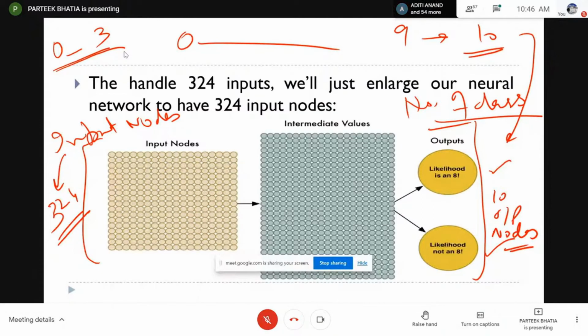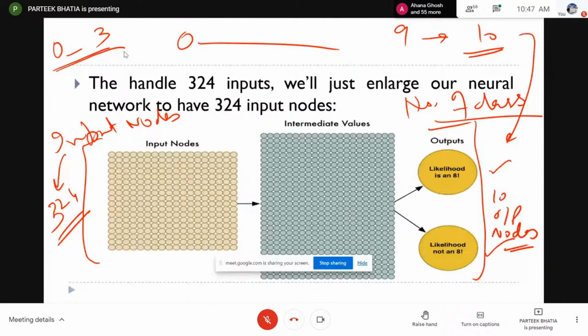Sir, maybe regression means producing a continuous value, whereas in classification it is directly given in one of the classes. Very good, very good. So when we have to predict a continuous number, it is called regression. But when we have to predict a discrete value, whether it's yes or no, or 1, 2, 3, or 4, then it is called classification.